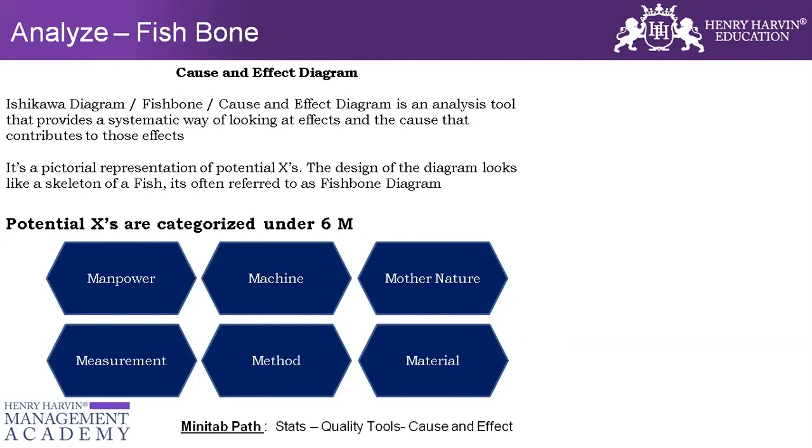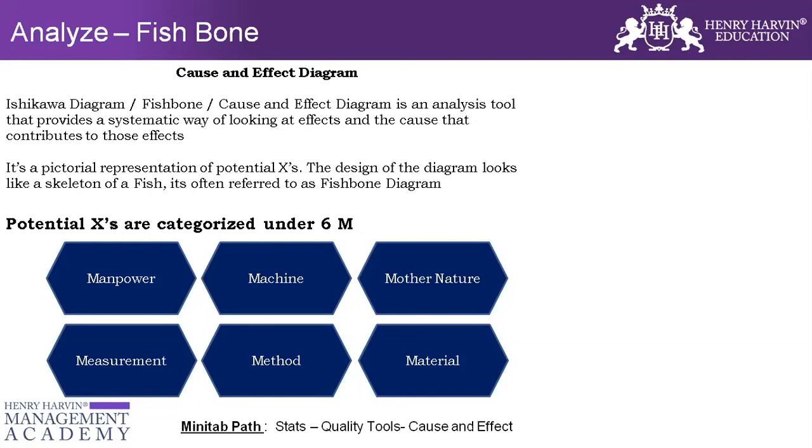manpower, which means that if the cause is a skill issue, or related to people, then it's manpower. Machine would mention a technical issue or a system issue that has been identified. Mother nature is if it's an uncontrollable, environmental or seasonal kind of thing.